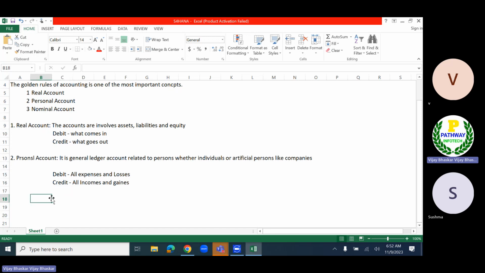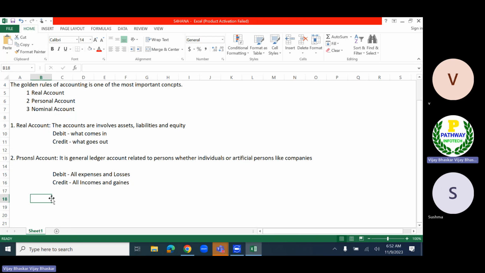Let's say I am receiving money from some XYZ person. Now the organization will be debited, then the customer will be credited. Organization in the sense that we will not receive the amount directly, it will be debited into our bank account. So the bank account will be debited, then the customer will be credited, whatever we are receiving from the customers. This account is a personal account.